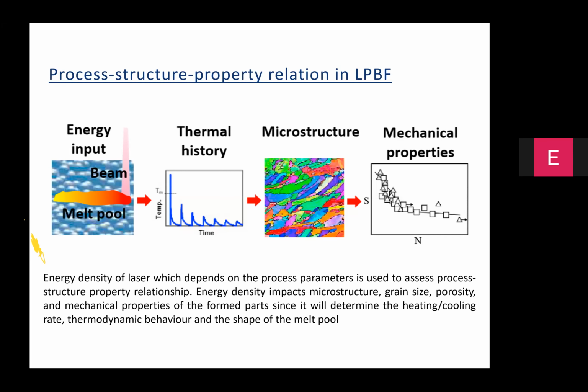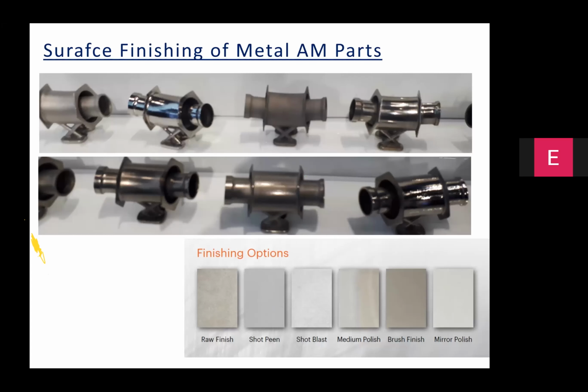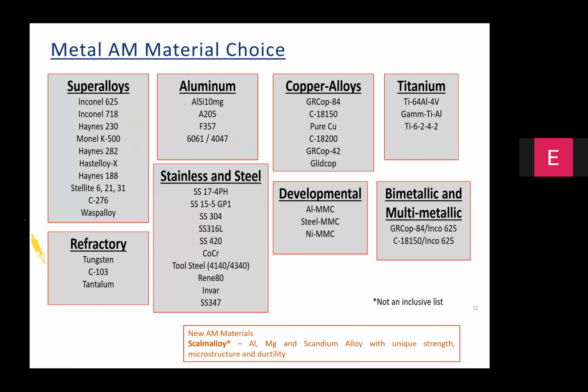It's not only the process related parameters that you need to study. Even in the post processing, you can use multiple processes including shot peening, ultrasonic impact treatment, surface mechanical attrition treatment, polishing, grinding, to improve the surface quality. And all these things need to be modified depending upon the material that you are working on, and depending upon the application you are aiming to fulfill.